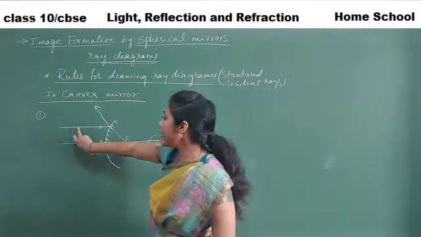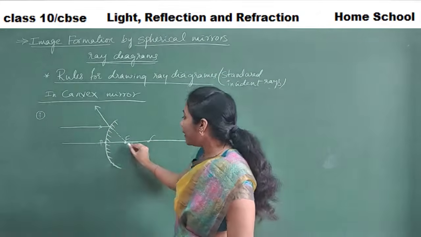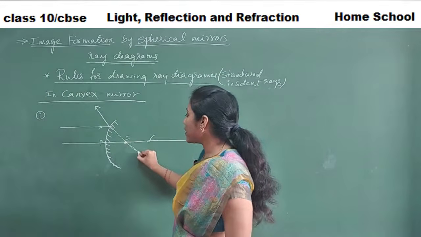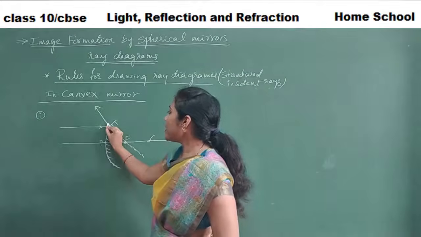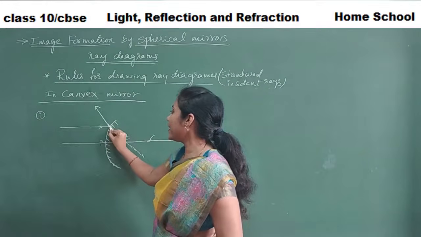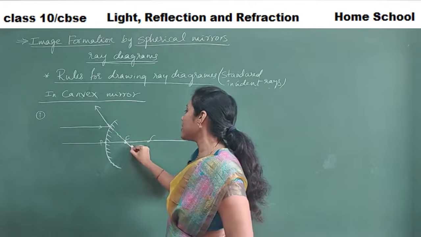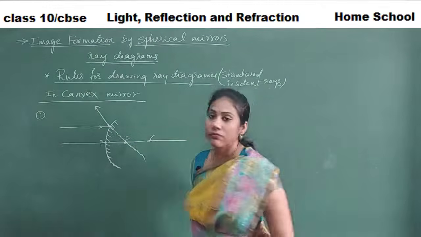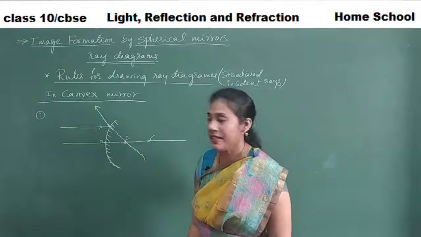If an incident ray is parallel to the principal axis, the reflected ray passes through the focus. Since the focus point is behind the mirror, you should just extend the reflected ray's line towards the focus. So this is our first rule, isn't it?